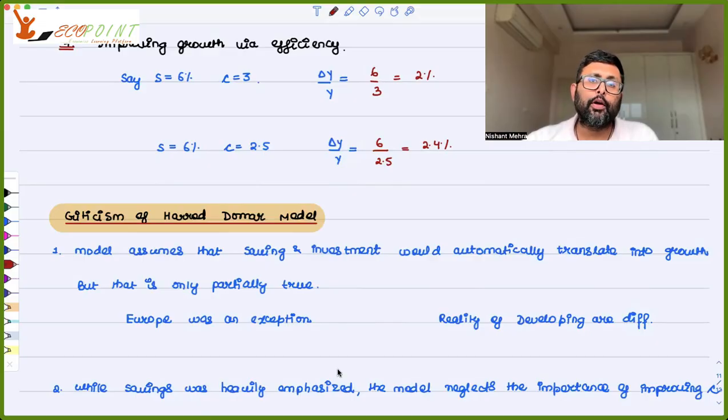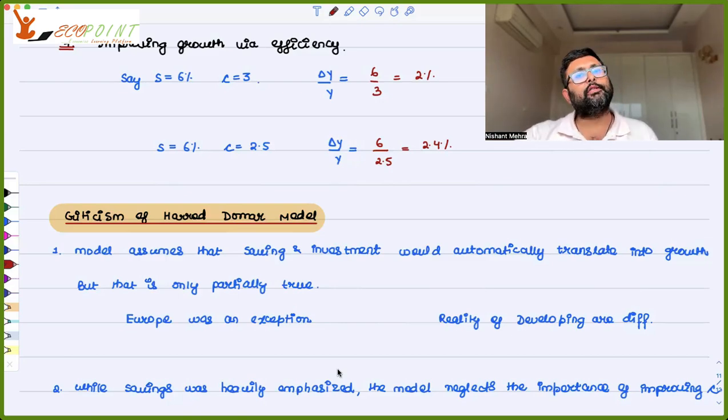But you know what? Europe had the right institutions, even at that time. Europe had good markets. Europe had skilled labor. Europe had infrastructure. Europe had an efficient bureaucracy. Europe had a development mindset. So when investment came with all of these factors, they were working in favor of the growth of Europe.